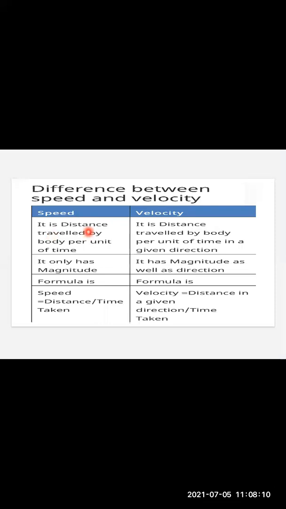Speed is the distance traveled by the body per unit time, but velocity is the displacement traveled per unit time, definitely in the given direction. Speed has only magnitude. Speed of the car is 40 kilometer per hour. Velocity has magnitude as well as direction, meaning 40 kilometer per hour towards east, towards the forward direction. The formula is speed equals distance upon time, and velocity is displacement upon time. You can also say distance in a given direction upon time.